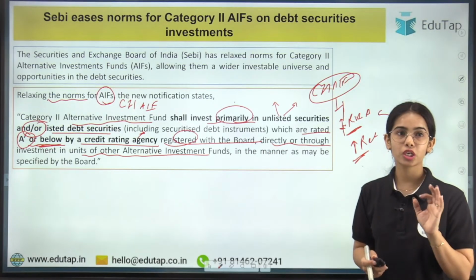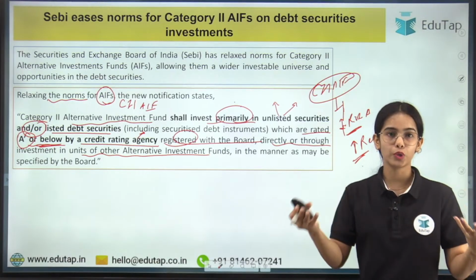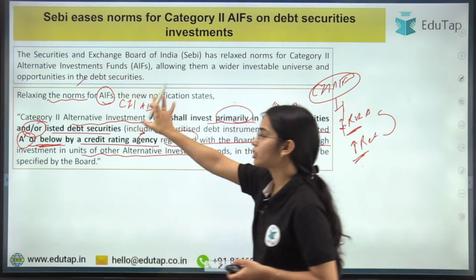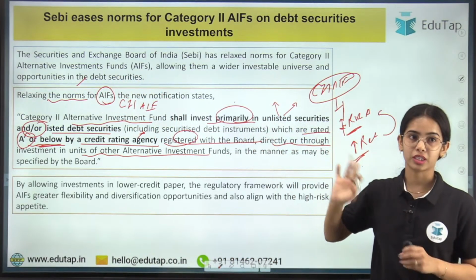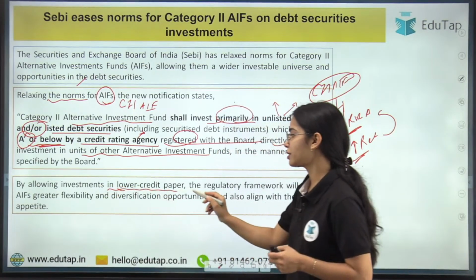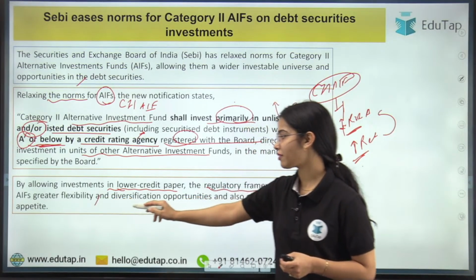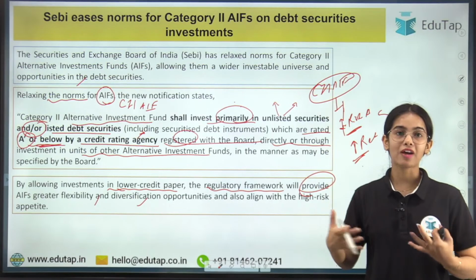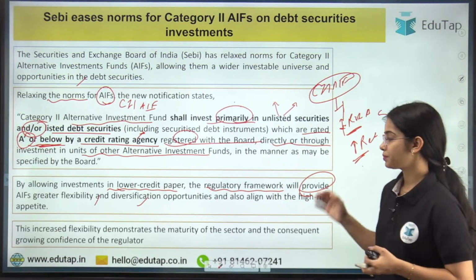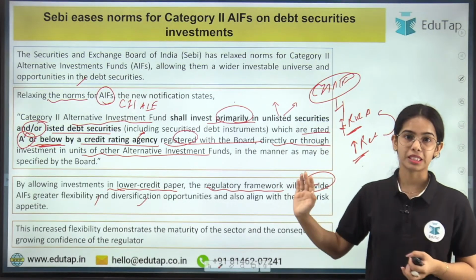I hope this is clear: the horizon has been broadened, the investment portfolio has been broadened, and more investment opportunities are provided to Category 2 alternative investment funds. By allowing investment in lower credit paper, the regulatory framework will provide AIFs greater flexibility and diversification opportunities. They will have greater flexibility in where they want to invest.